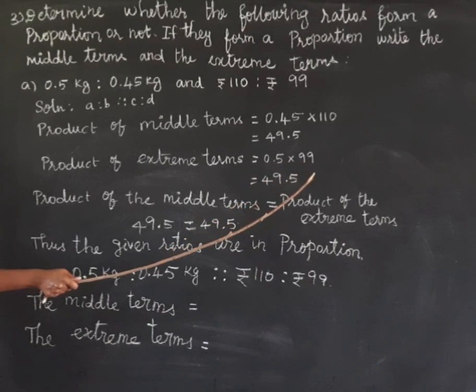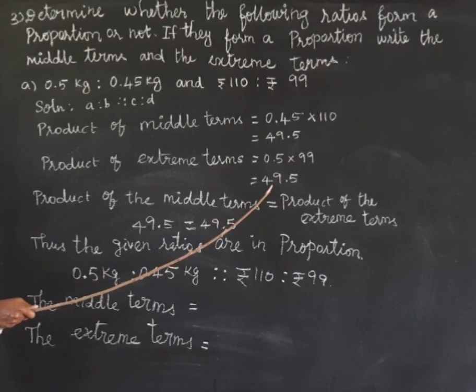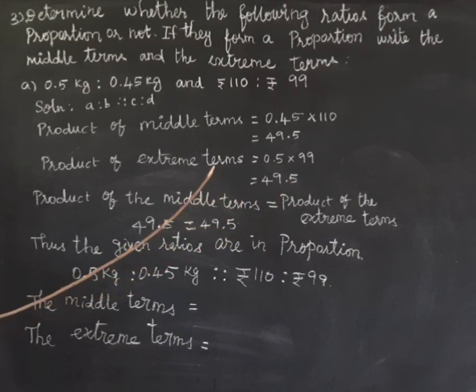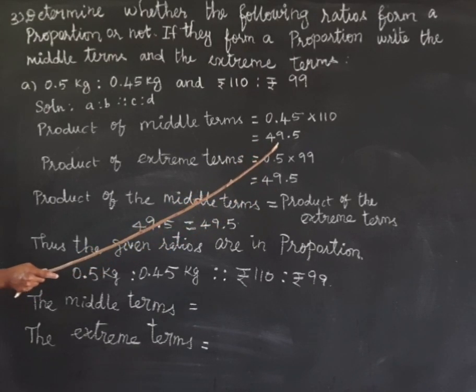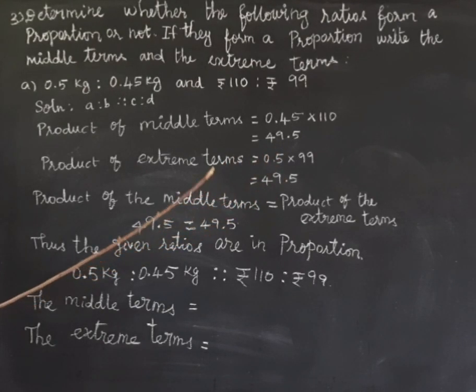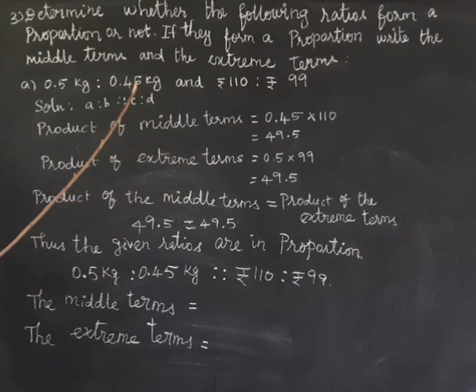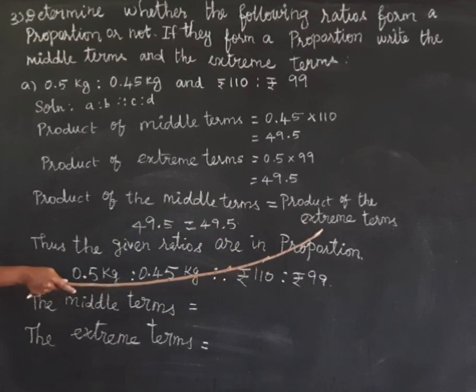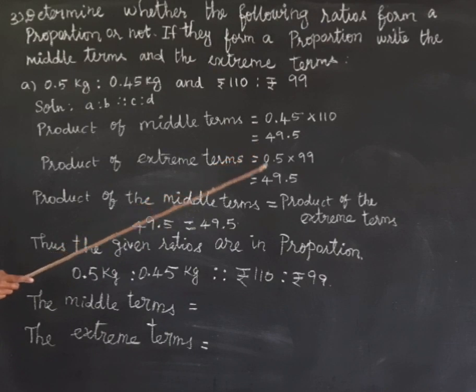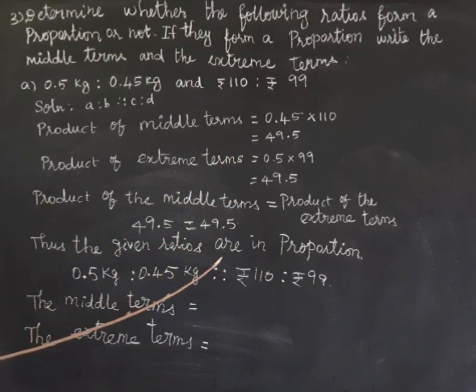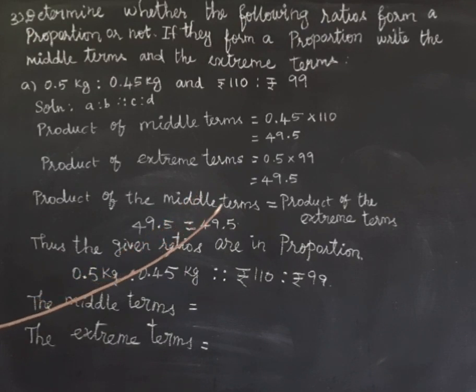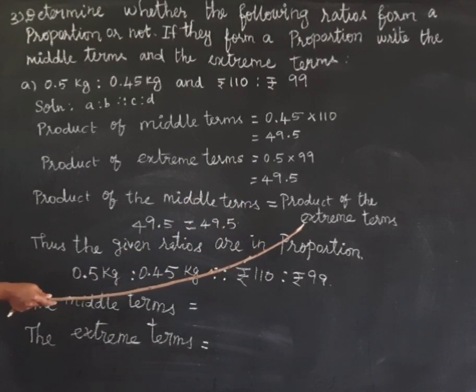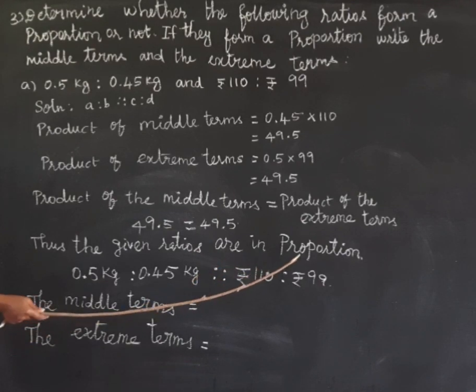So 0.5 into 99, we have to multiply, and we will get 49.5. The product of the middle terms is equal to the product of the extreme terms, because the product of the middle terms is 49.5 and the product of the extreme terms is also 49.5. So the two values are equal, which means the two ratios are in proportion. The product of the middle terms equals the product of the extreme terms, that is 49.5 equals 49.5, so the given ratios are in proportion.